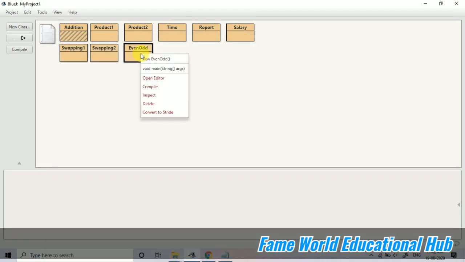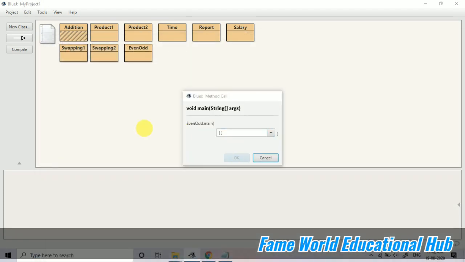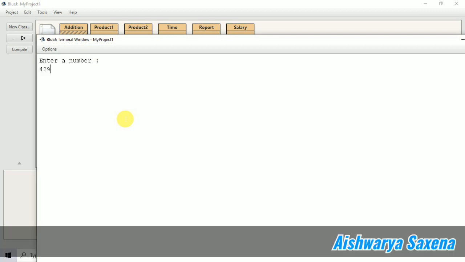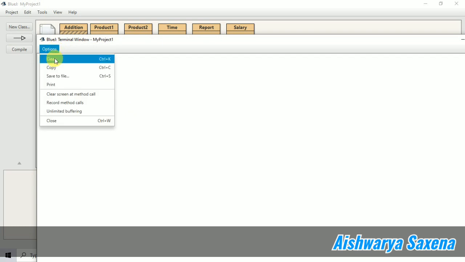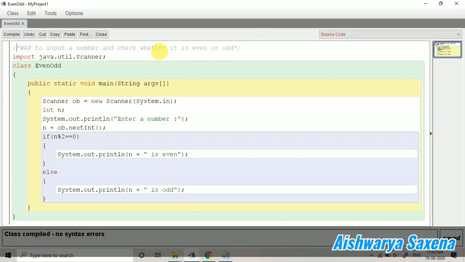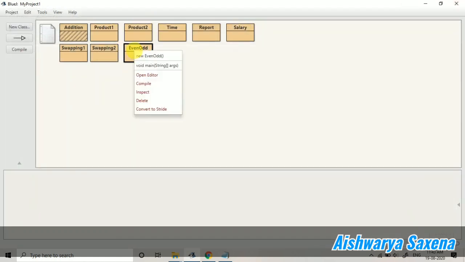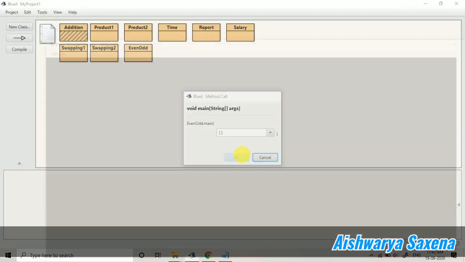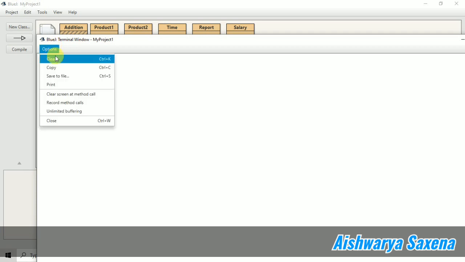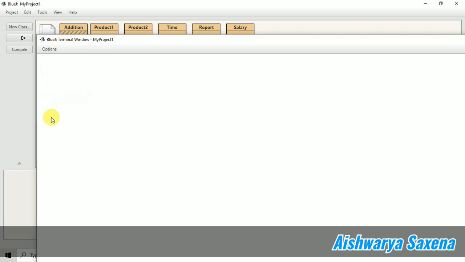And now I'm again going to run this program, and suppose I'm taking 42. This number is an even number, because you can see that it is completely divisible by 2, and we will not get any remainder. That's why it is an even number. Let's run it once again with some different values. You can check it with different values, and you will see whether our program is working properly or not. I hope this particular program is clear and you are not having any problem.